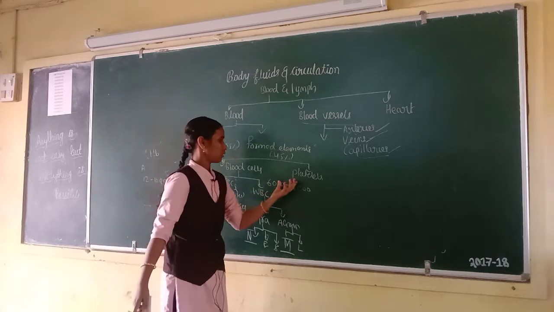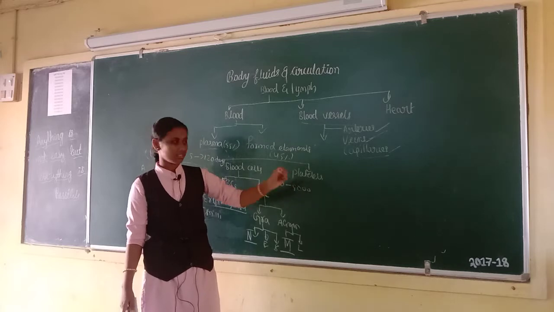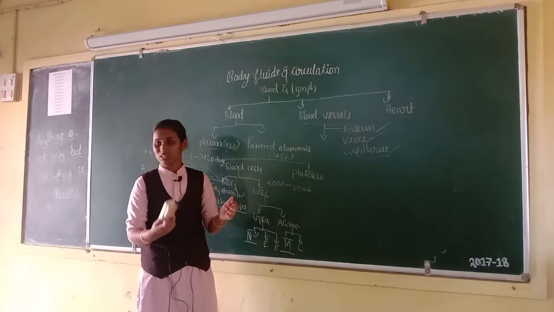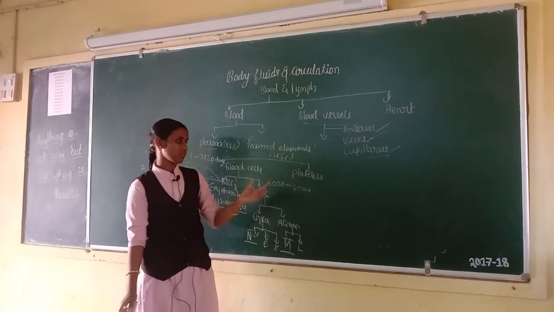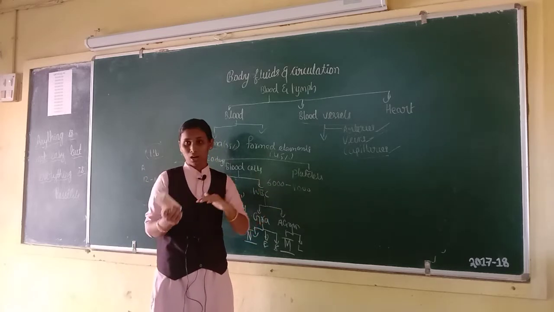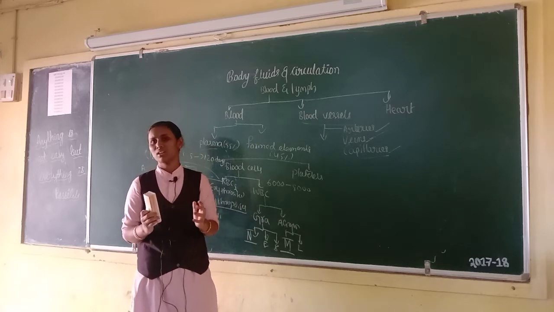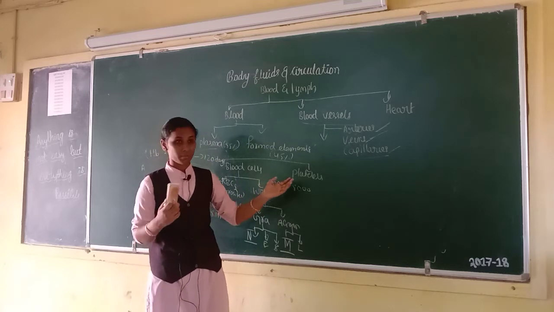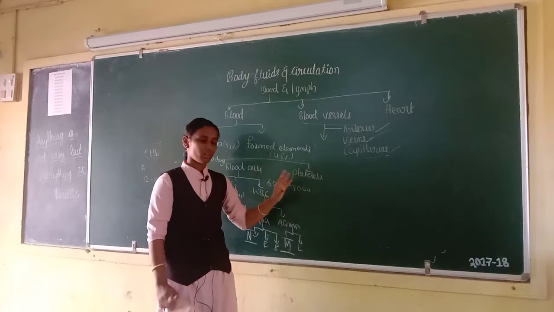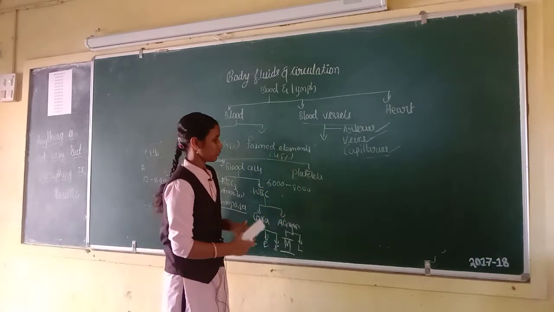Next let us move on to the next concept, that is platelets. Platelets are also called thrombocytes. Platelets are not true cells because they are formed by the megakaryocytes. Megakaryocytes are special cells present in bone marrow. They are not true cells. Also called thrombocyte.